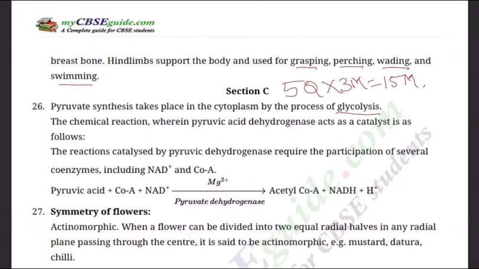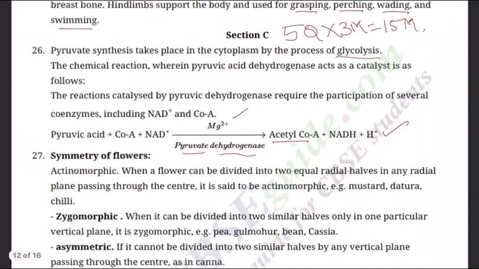So the reaction is pyruvic acid plus coenzyme A plus NAD+, in the presence of Mg2+ and pyruvate dehydrogenase, forms acetyl CoA plus NADH plus H+. This is the summary of the reaction.